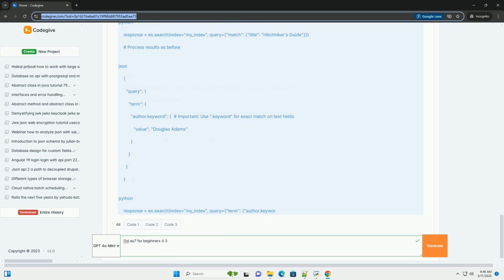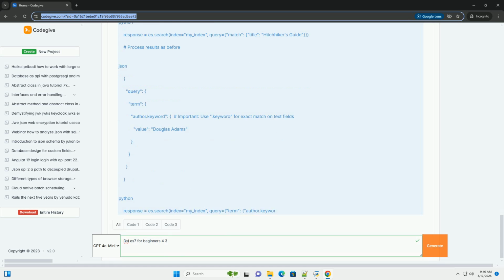For later Elasticsearch versions, 8 and up, by default, you may need to authenticate using an API key and HTTPS. You'll need to generate an API key within Elasticsearch first. Example. 3. Basic DSL queries, understanding the building blocks.